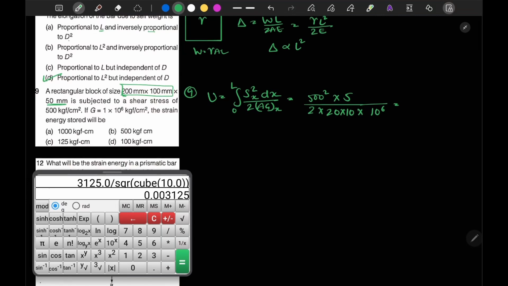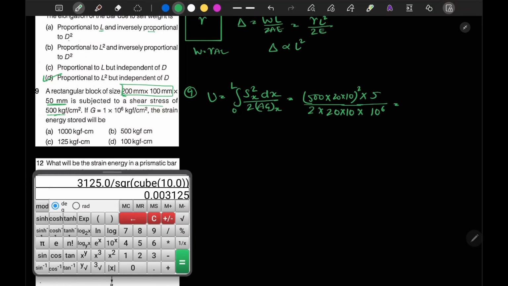So it is mentioned here that shear stress is 500 kg per centimeter square. So this is shear stress and you have to use shear force here. So I have to consider tau into area, 20 into 10, this is in centimeter square, into length, 5 centimeter.